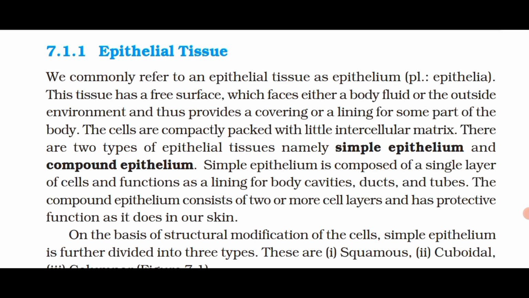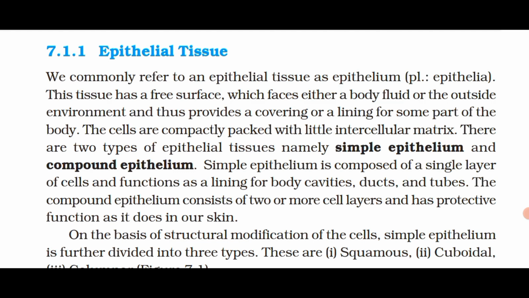There are two types of epithelial tissues, namely simple epithelium and compound epithelium. Simple epithelium is composed of a single layer of cells and functions as a lining for body cavities, ducts, and tubes. The compound epithelium consists of two or more cell layers and has protective functions as it does in our skin.